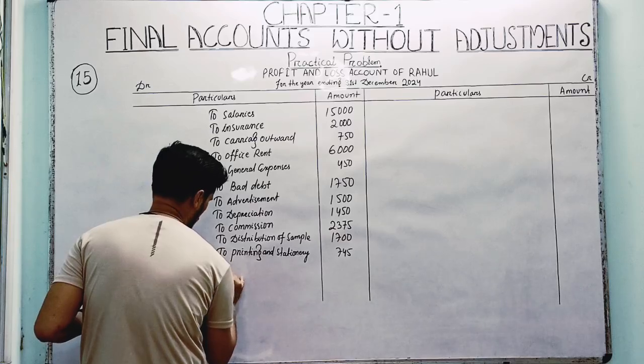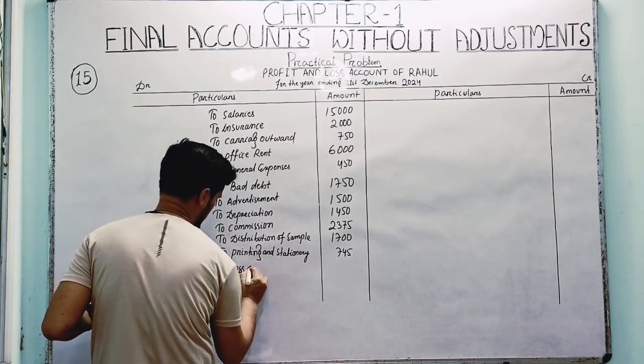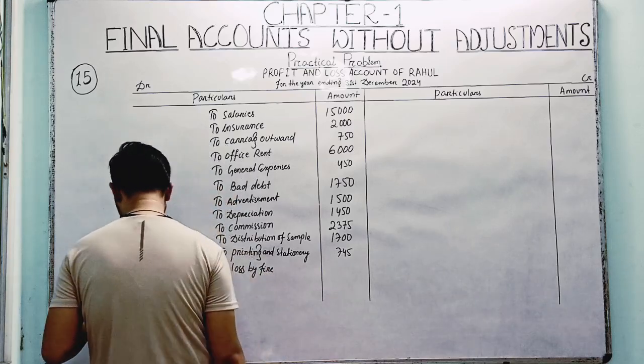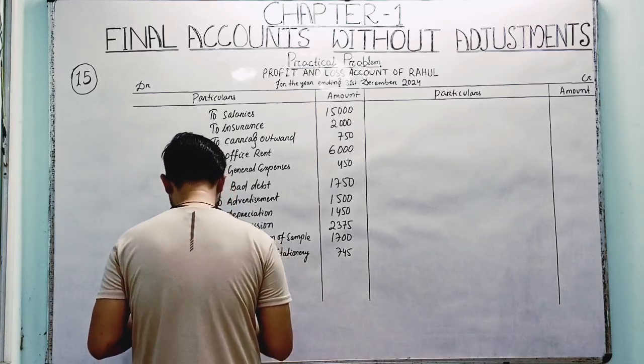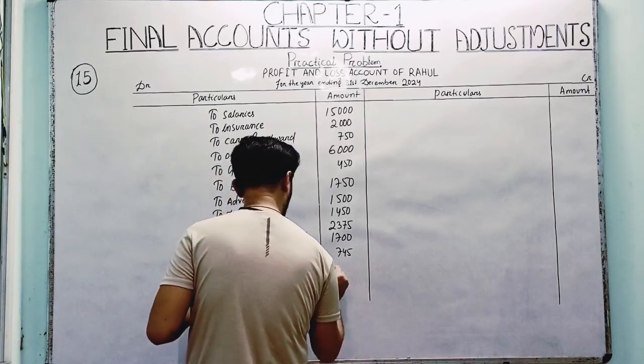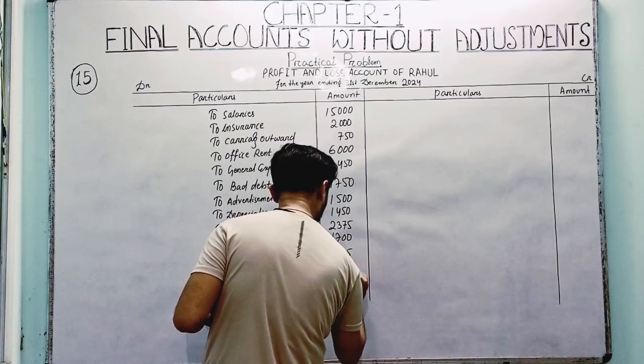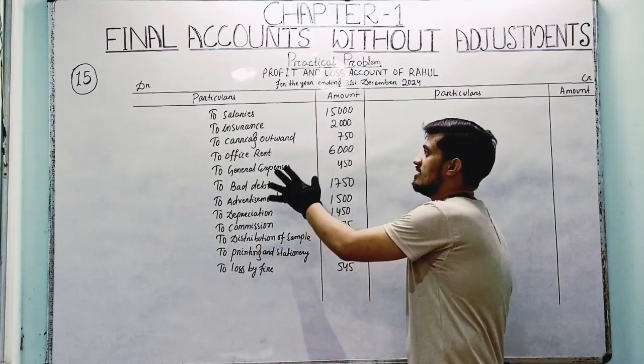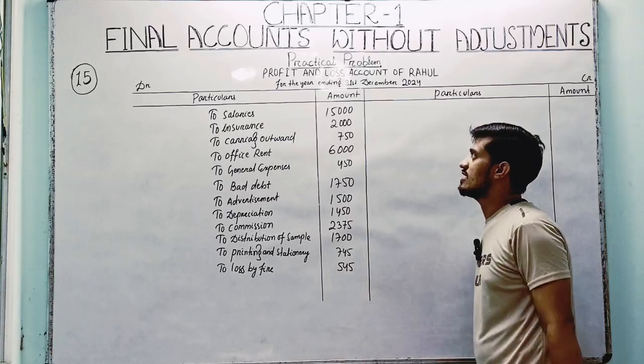Then the last transaction, to loss by fire, 545, right? Now the debit side has been completed, right?